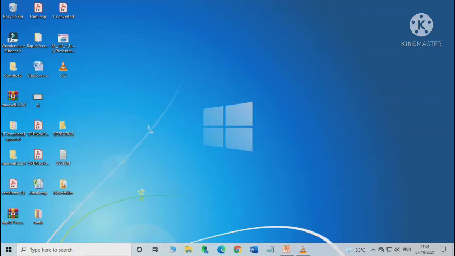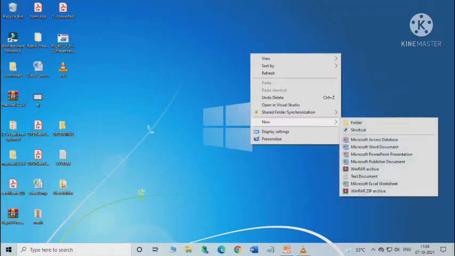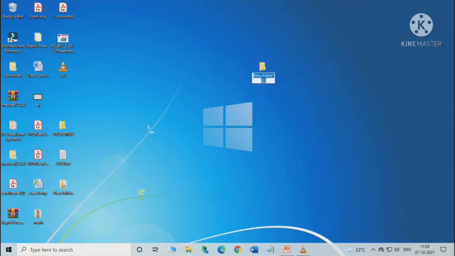At first we will be creating a new folder. Right click once on the blank area of the desktop. A shortcut menu appears, you can see here. Then select the New option. A list of sub-options appears as shown here. Now if you want to create a folder, click on the Folder option. Here is the folder option. If you click on this, a new folder will be created and displayed on the desktop.